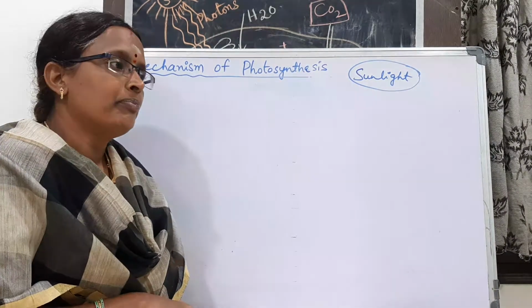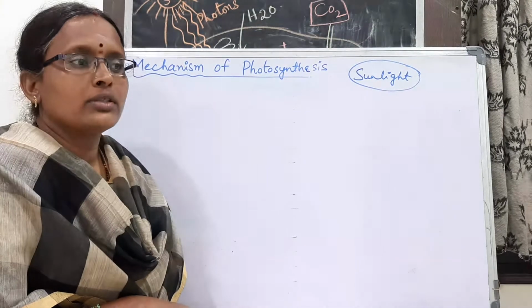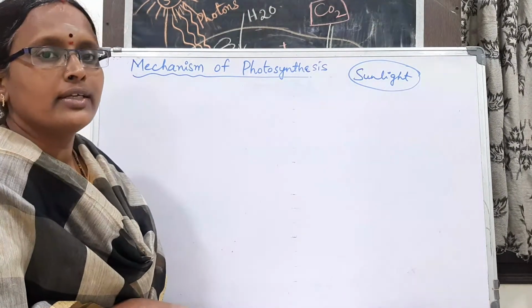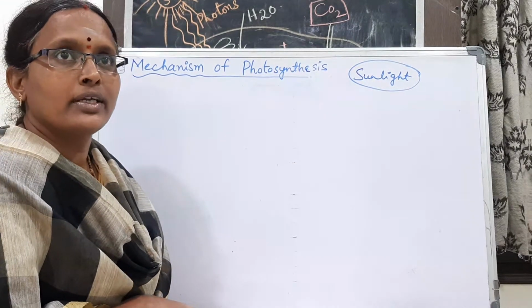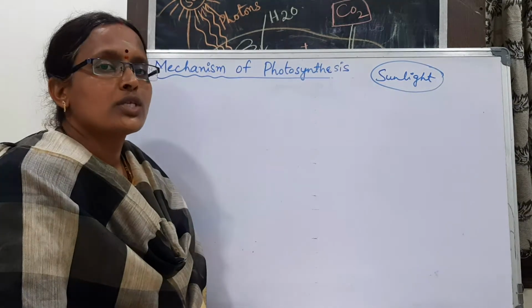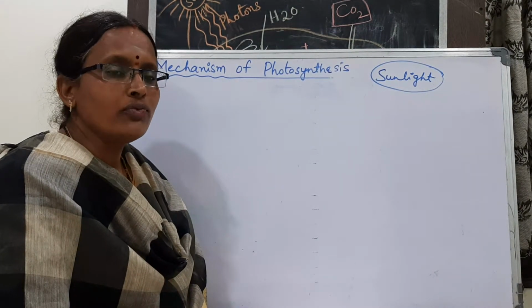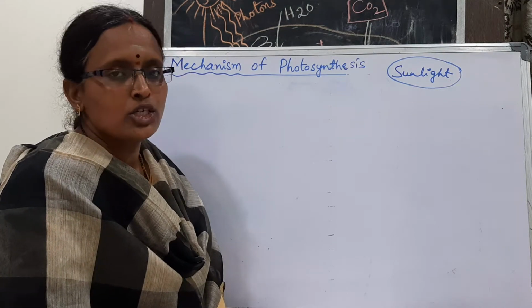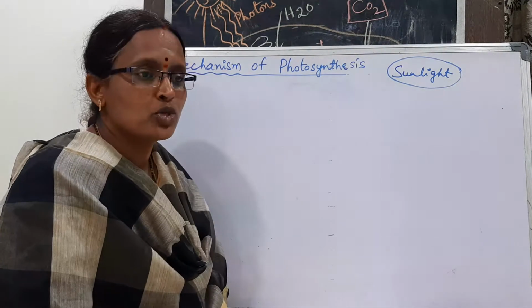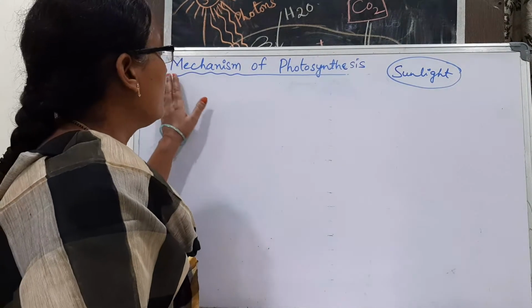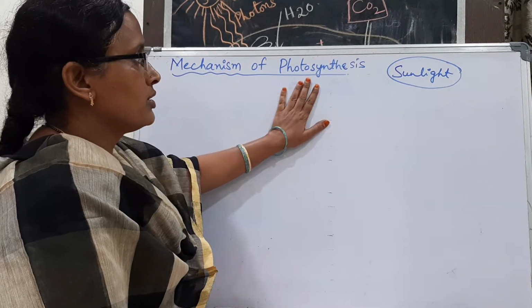Carbon dioxide and water, and in the presence of chlorophyll, by using sunlight they are going to prepare the food materials. So sunlight is the main source of energy. How it enters into the plants and how it helps to prepare the food materials, that we are going to discuss in the mechanism of photosynthesis.